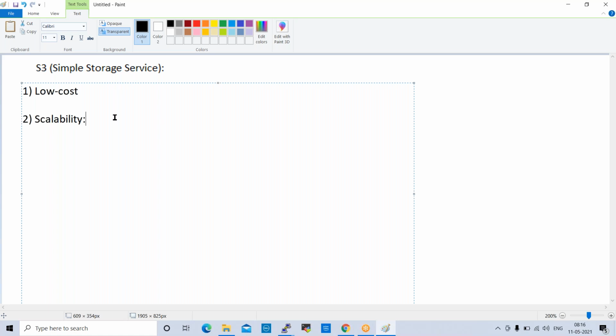Correct. Can we use beyond 30 GB? Yes, we can use it, but you'll get more bill. For example, you are going on a bike, and it shows reserve. Once it comes to reserve, you still have one more liter of petrol available in the bike. So it will give you an alert that it is in reserve, so fill it again. If you are not listening to that, what will happen?